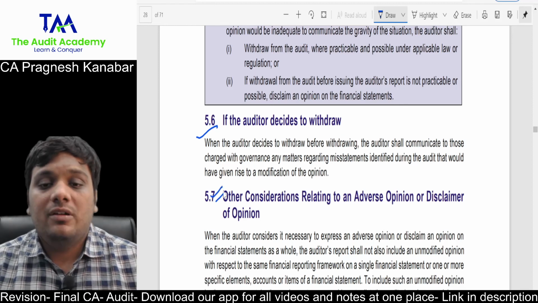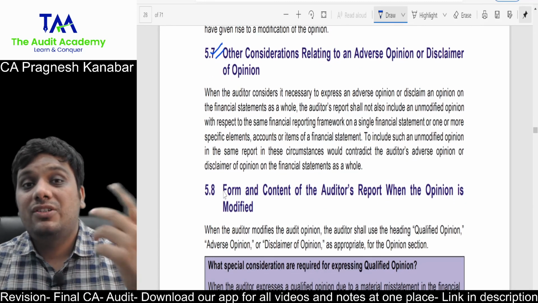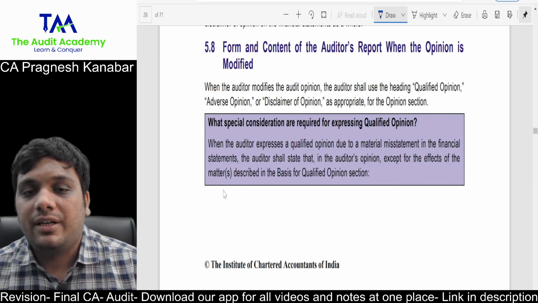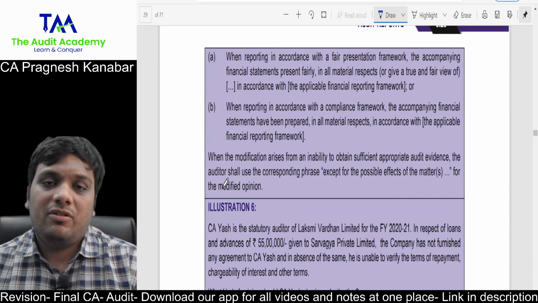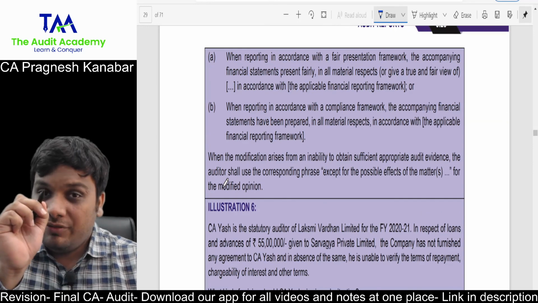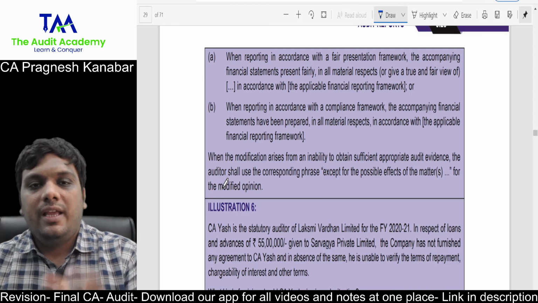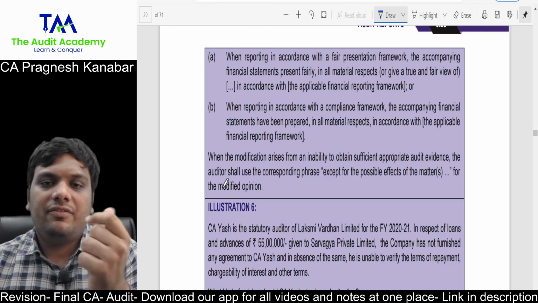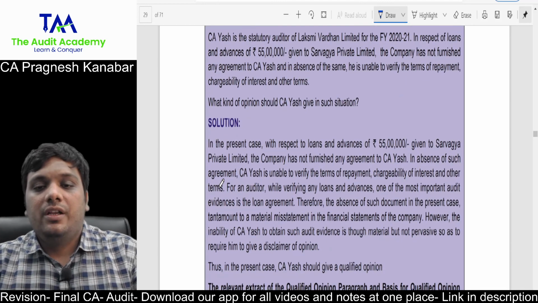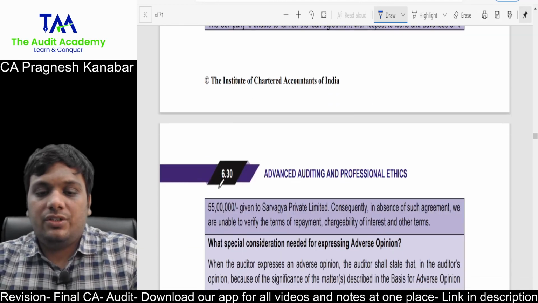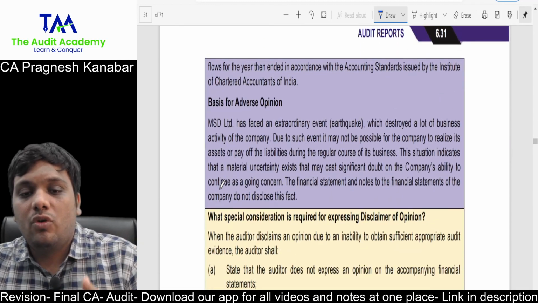This particular point I am referring to, what are the changes in the audit report when the auditor expresses a disclaimer of an opinion, we will discuss separately. But let me tell you, when qualified, adverse or disclaimer of an opinion are given, the title of the paragraph, instead of opinion, turns out to be qualified, adverse or disclaimer of an opinion. And in the basis for opinion paragraph, it will be basis for qualified, basis for adverse, or basis for disclaimer of an opinion. If you want, you can go through some more illustrations for qualified, adverse and disclaimer of an opinion. This will give you good confidence.